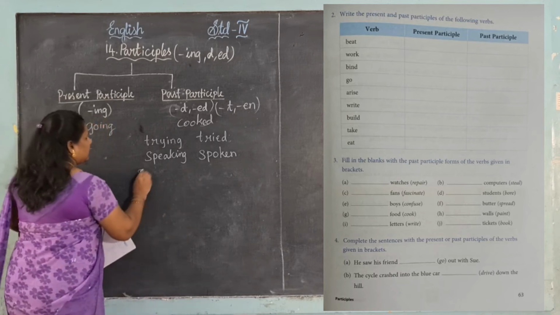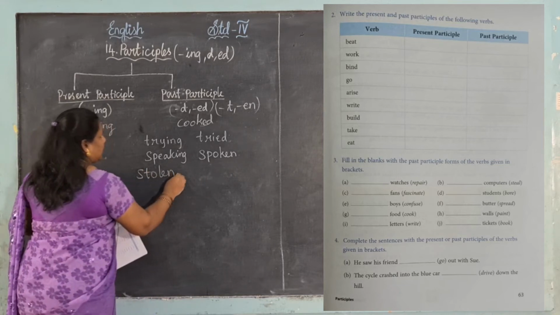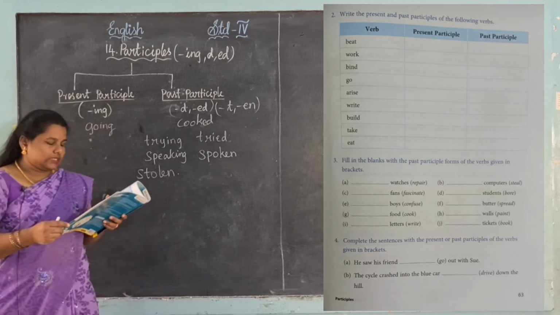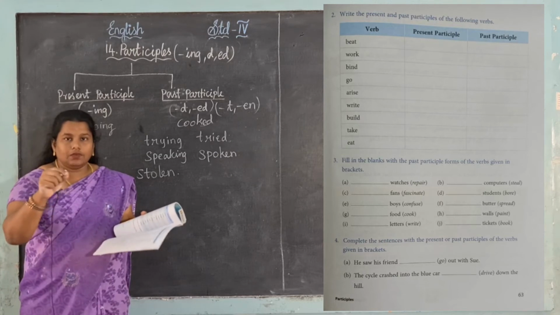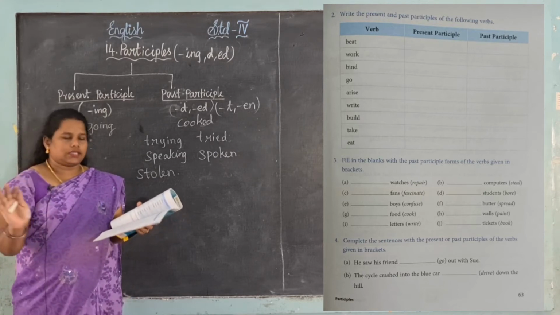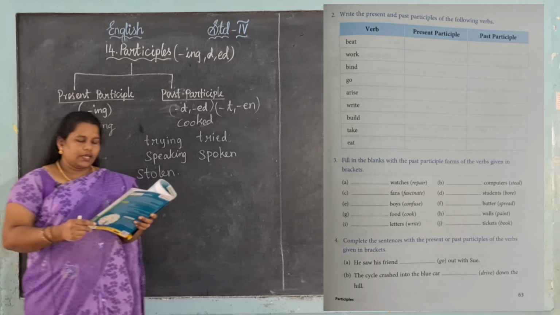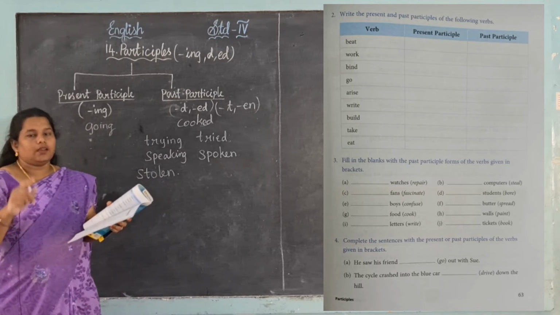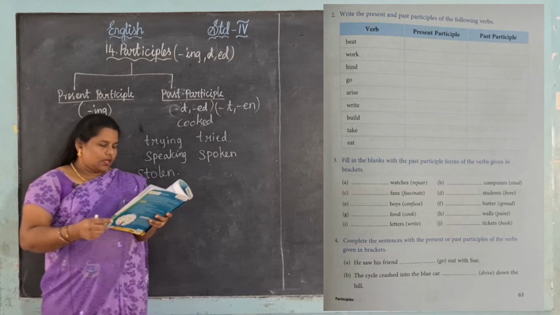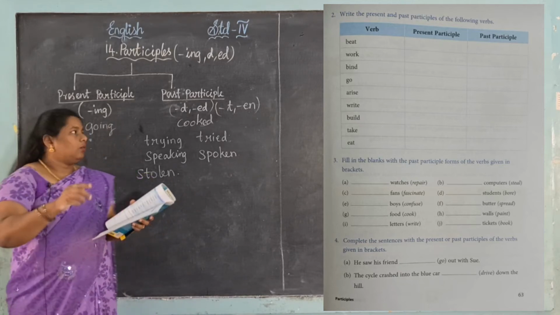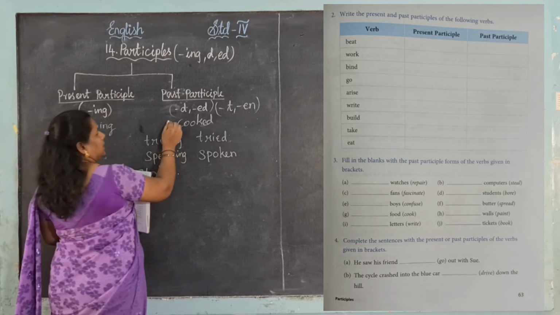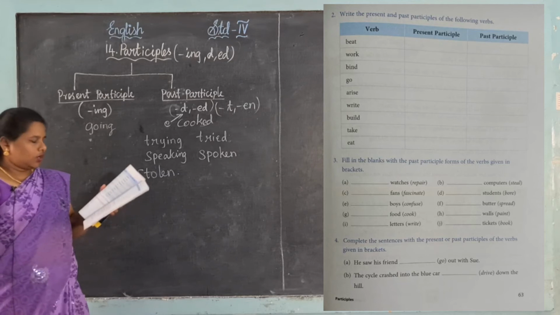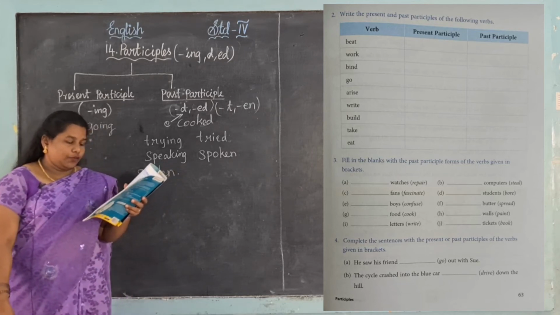What is the spelling? Yes, s t o l e n, stolen. Okay, next, fascinate. See, it ends with e, so you just add d, it's enough. Fascinated. Okay, next one, bore. It also ends with e, so we are just going to add d. Yes, next one, confuse. See, most of the words, if they end with e, we will add d. This is the past participle form. Confuse, e, so we are adding d.